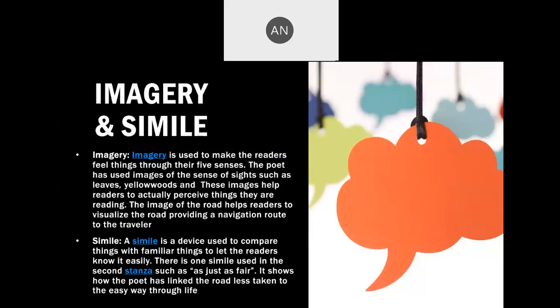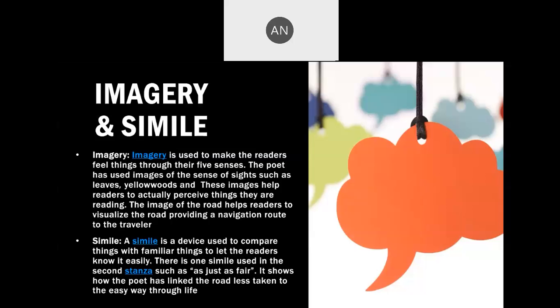You know the five sense organs: eyes, nose, the taste part, the skin. If I say, oh, the jalebi is made by the sweet maker, you will feel your mouth watering, in case you love jalebis. So whatever appeals to your five sense organs, that is called imagery.